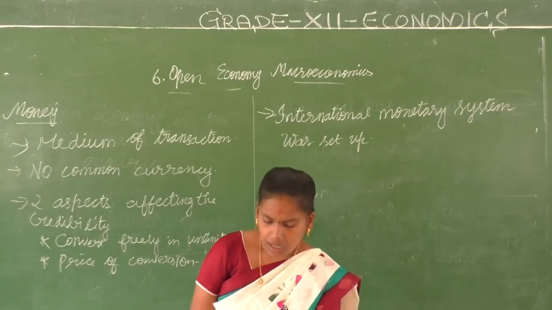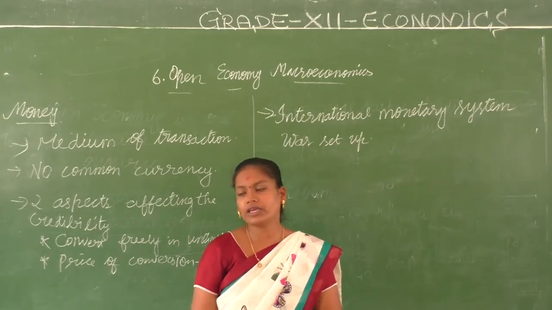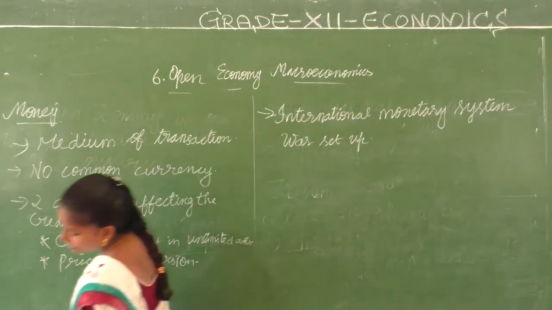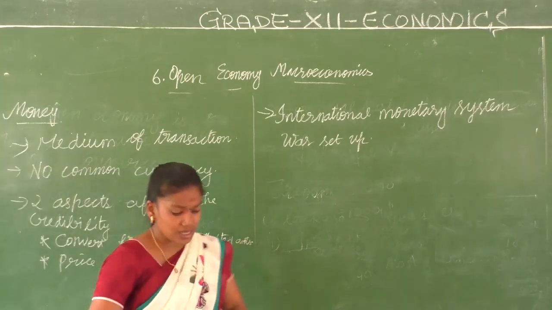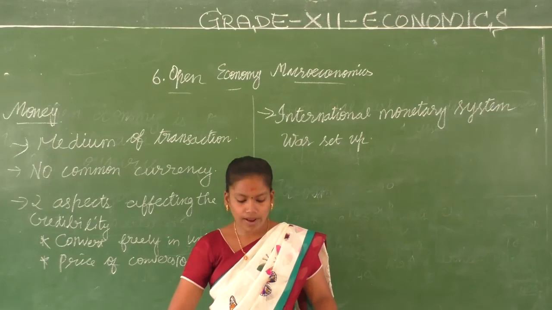Why did we come out of it? Why did we have to leave that system? Why did gold cease to be an asset that could be converted into? That will be discussed in the next session. We're not going to discuss it now. We're just going to know what it is. And then what happened?